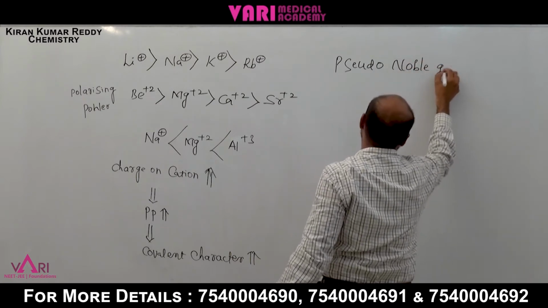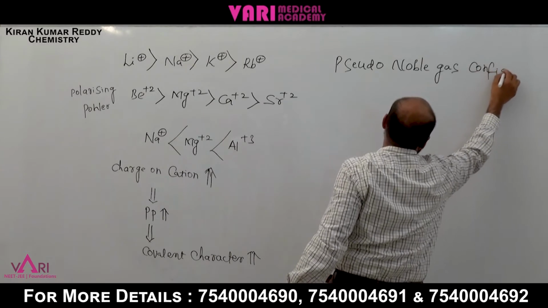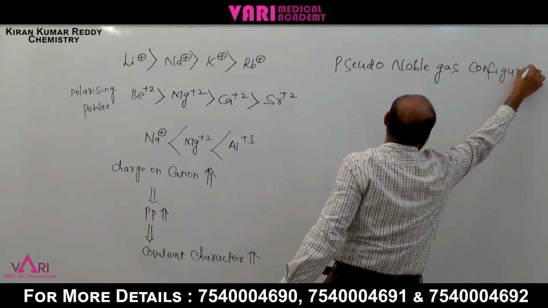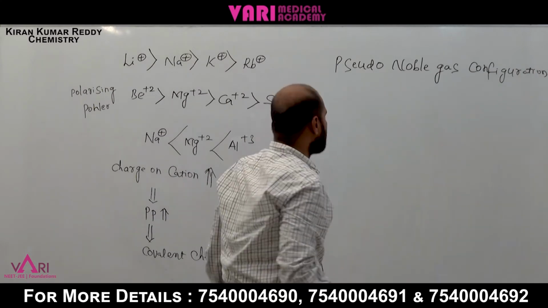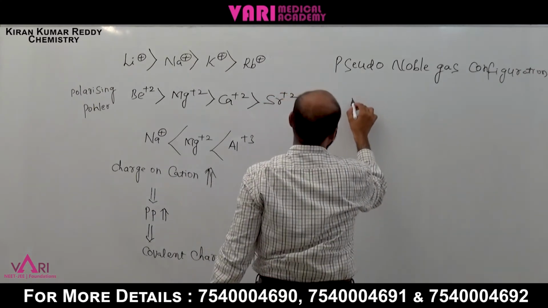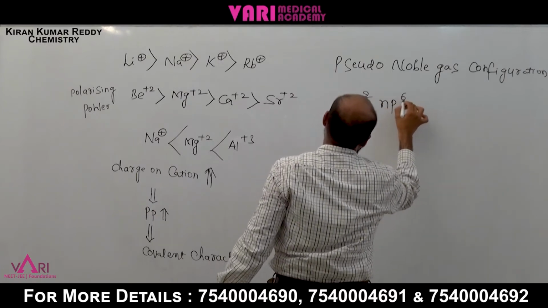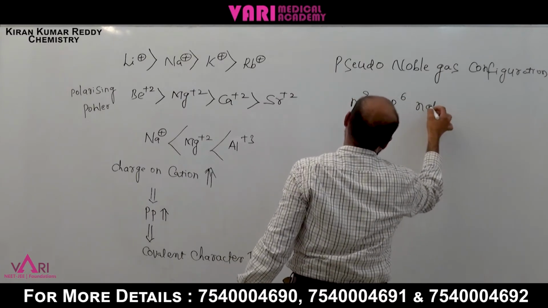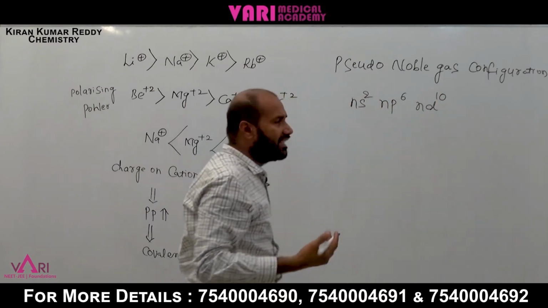Atoms with that configuration have more polarizing power. Pseudo noble gas configuration means ns2 np6 nd10, that is (n-1)d10 or nd10 and (n-1)d10.